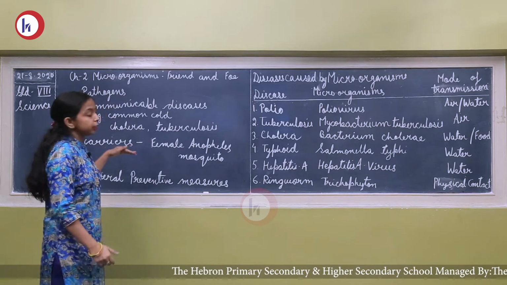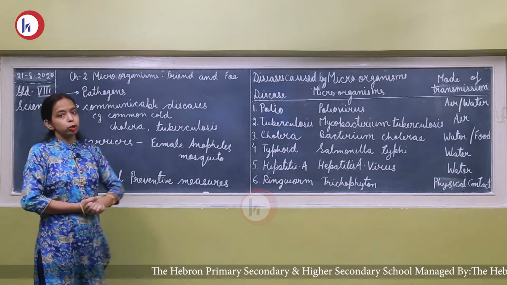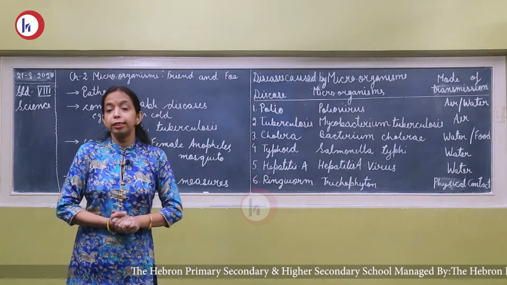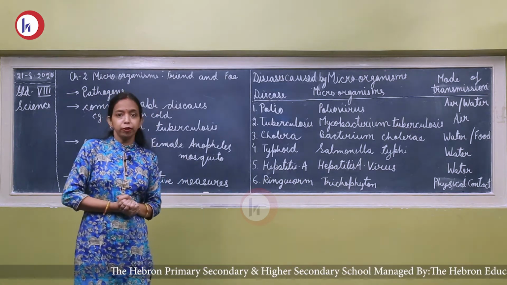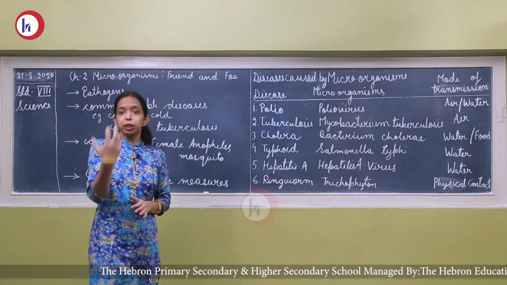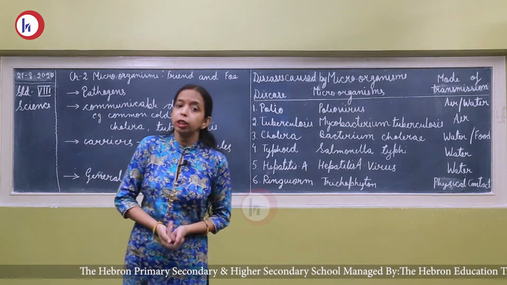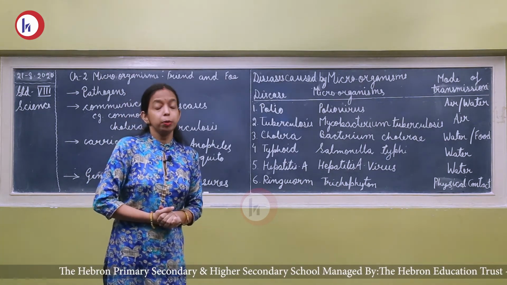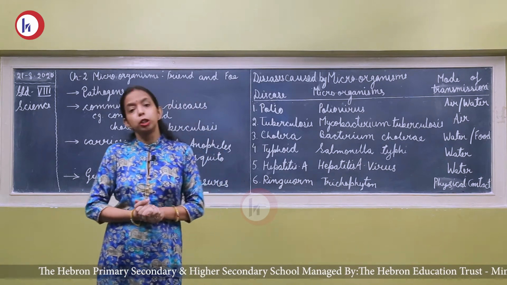These harmful microorganisms, or pathogens, enter our body in three ways: through the food we eat, through the air that we breathe, and the water that we drink. In this way, these microorganisms enter our body and cause diseases to us.